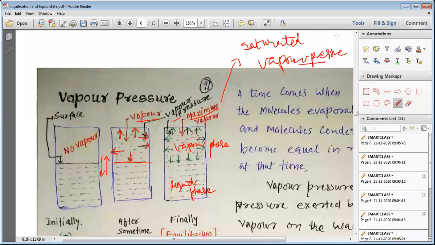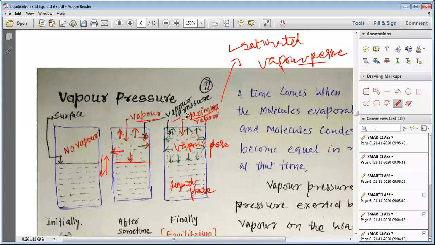This vapor pressure is known as the saturated vapor pressure, and whenever we measure the vapor pressure, it is the saturated vapor pressure for a liquid.